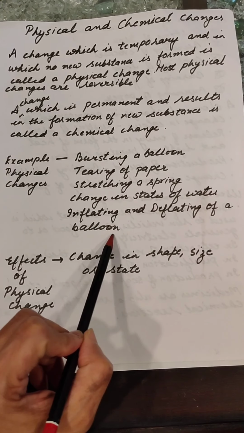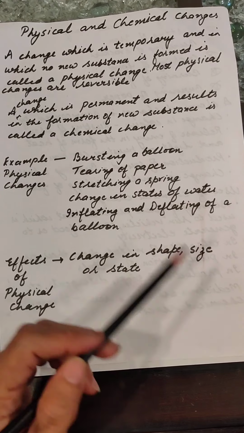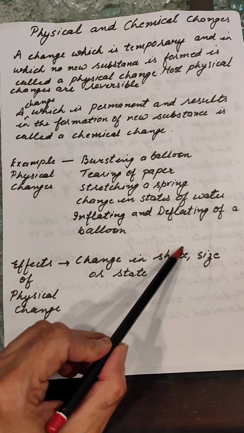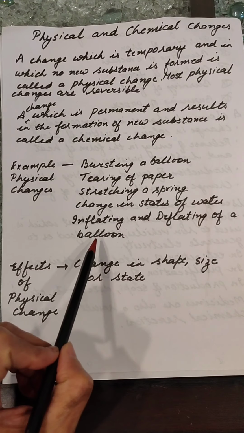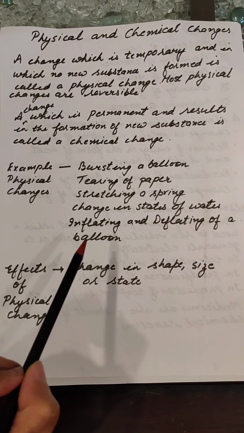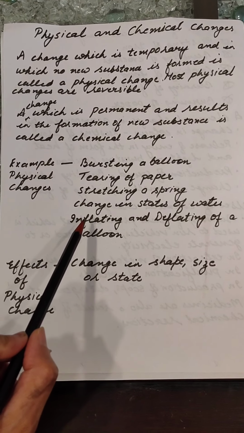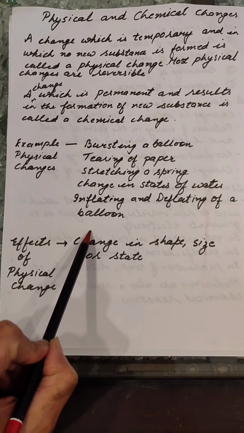Inflating and deflating of a balloon. If you take a balloon and fill air in it, after some time you take the air out of the balloon. So the shape of the balloon definitely changes, but there will be no new substance formed. So these all are examples of physical changes.